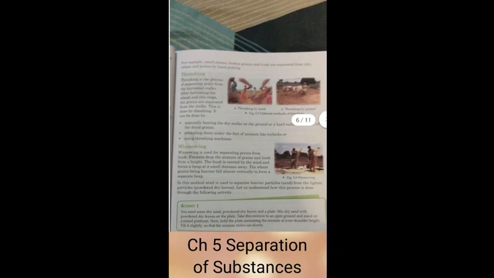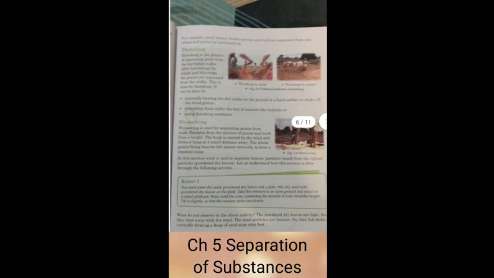For hand picking we use the properties of color, size and shape, because unwanted impurities would be clearly visible, and only then can we separate them. Apart from that, this method can only be used when the impurities are present in a very minor quantity, only then is it beneficial. Next comes threshing. This is a diagram, figure 5.5 in your book.